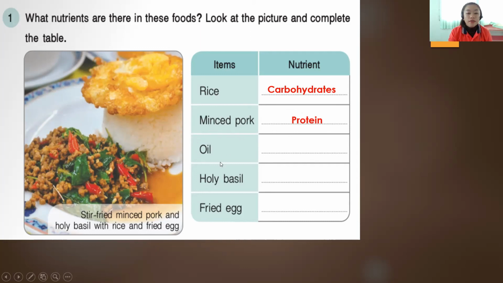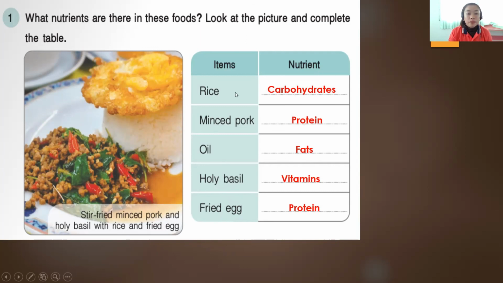And next we have oil. What nutrients do we get from oil? We get fat nutrients. And next we have the holy basil. What nutrients do we get from holy basil? We get vitamins. Okay, and next, the last one, we have the fried egg. The fried egg, what nutrients do we get from fried egg? We get protein. Okay, so that's it for exercise number 1.